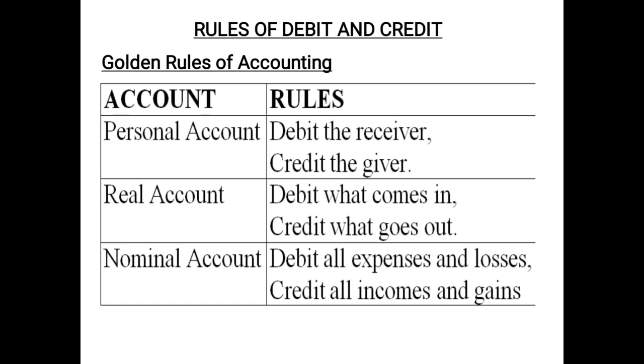Then nominal account, the golden rule says debit all expenses and losses and credit all incomes and gains. So basically these are the golden rules of accounting. Again revising: personal account, debit the receiver, credit the giver; real account, debit what comes in, credit what goes out; and nominal account, debit all expenses and losses and credit all incomes and gains.